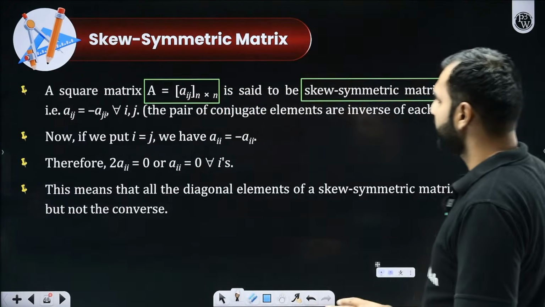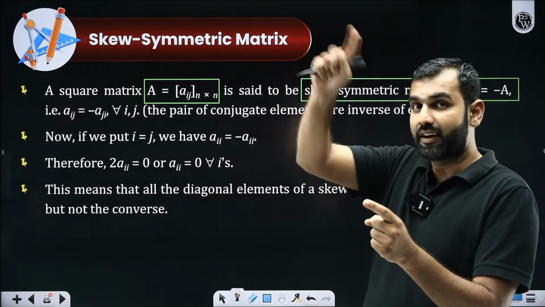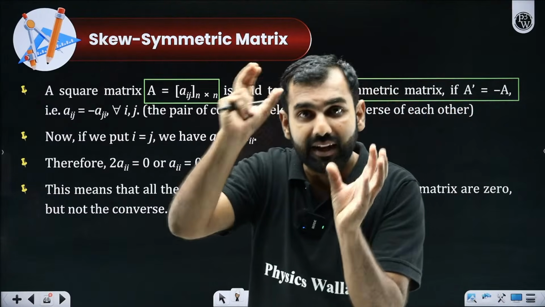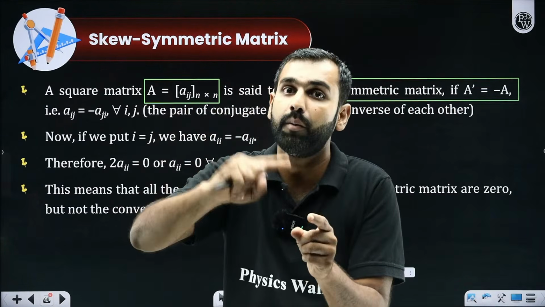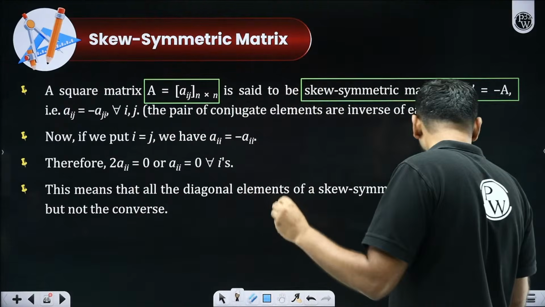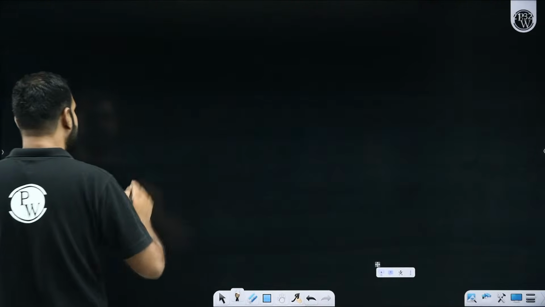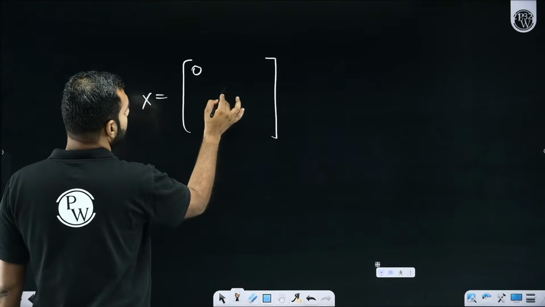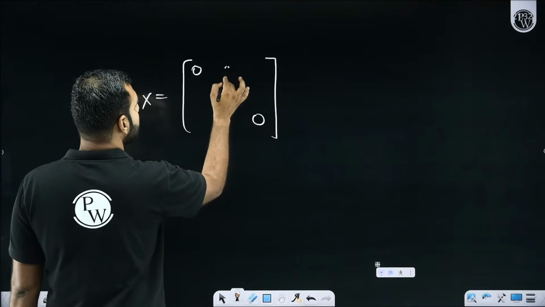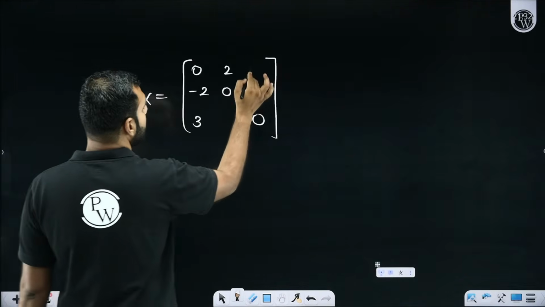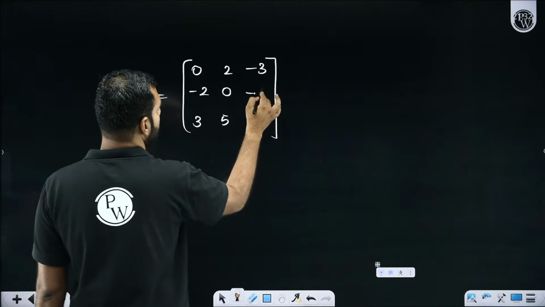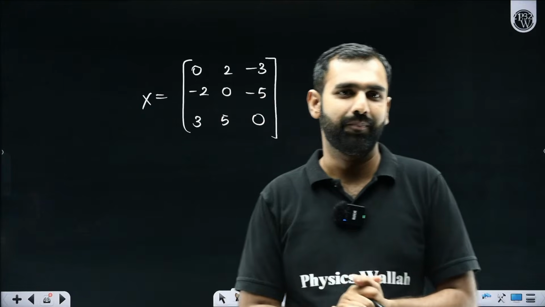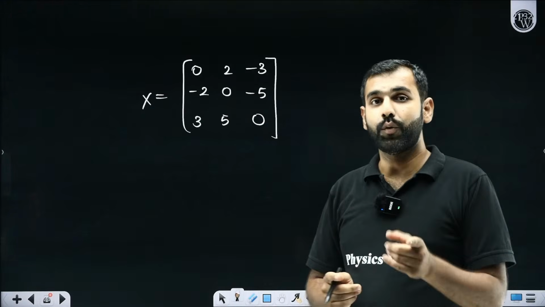The next conclusion is, apart from the principal diagonal, pairwise, I hope you remember pairwise, in symmetric we have seen them, they'll be magnitude-wise the same, numerically the same, but opposite in sign. If I could give you a classical example of a skew symmetric matrix, take any matrix X that is skew, which means the principal diagonal elements are going to be 0, 0. If this is 2, this will be minus 2. If this is 3, this will be minus 3. If this is 5, this will be minus 5. If you take its transpose, it will be equal to the negative of it.